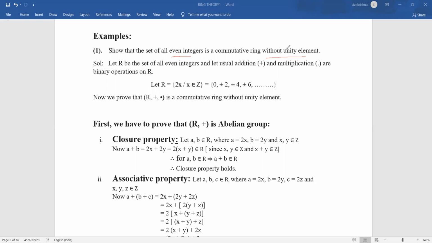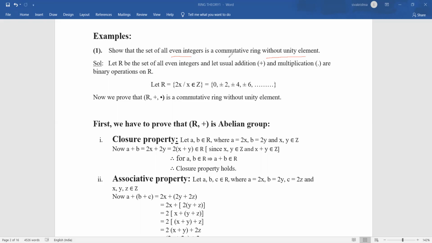It means we have to prove that 1 does not belong to capital R. If 1 does not belong to capital R, then we say that the ring does not have the unity element property. If 1 belongs to capital R, we say that the ring has the unity element property.